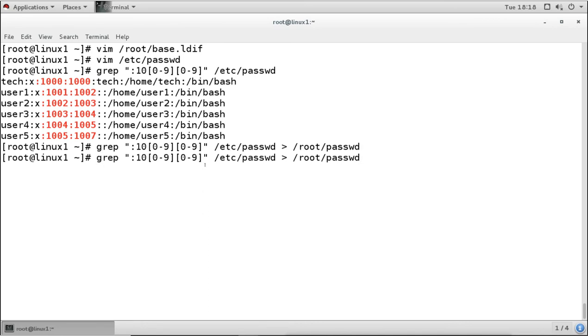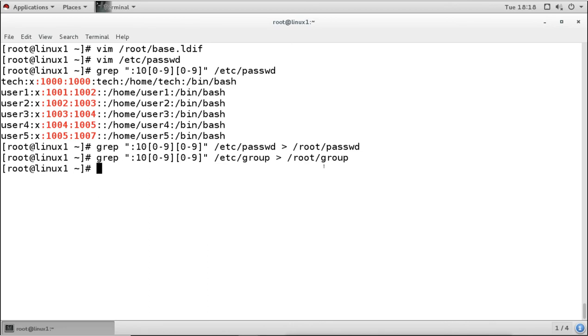Same as that, I will do for the group information, for all groups, and I will create a new file so that it will have only the normal groups, not the system groups. Now we have created those files here for the normal users and normal groups. Now we are going to migrate these files as LDAP information.